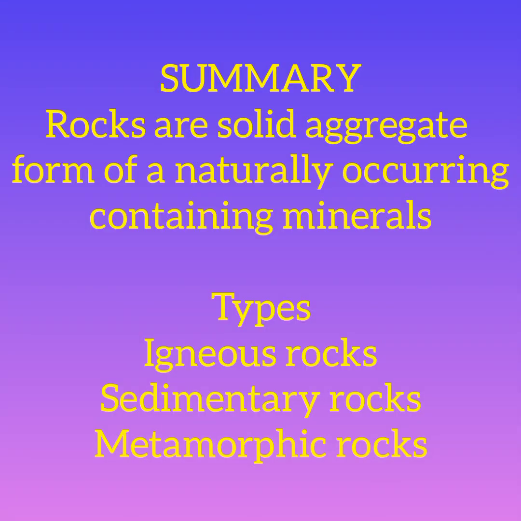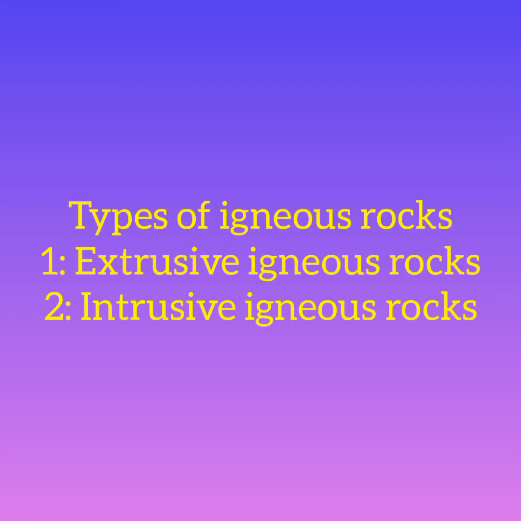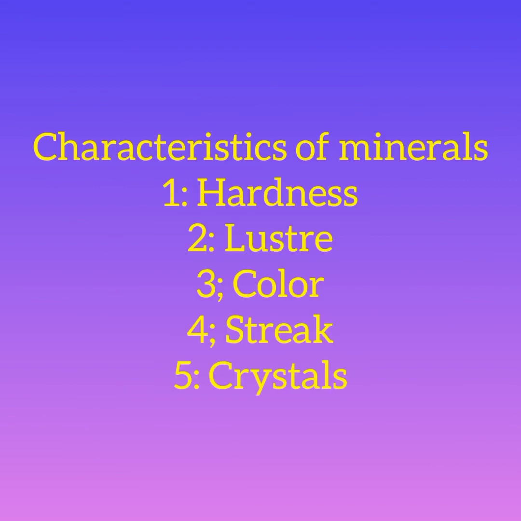Summary. We started with rocks, defining them as solid aggregate form of a naturally occurring substance containing minerals. We went to the types of rocks, which were igneous rocks, sedimentary rocks, metamorphic rocks. We saw how they are formed. We looked through extrusive igneous rocks and intrusive igneous rocks and also how they are formed, where we went to minerals and defined them as building blocks of rocks. We mentioned the 5 criteria of minerals, where we went to the characteristics of minerals, where we mentioned hardness, luster,